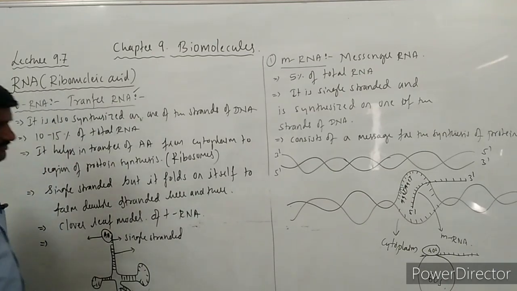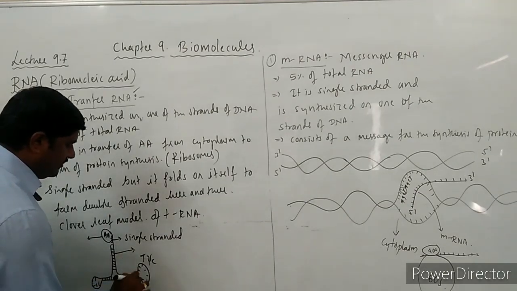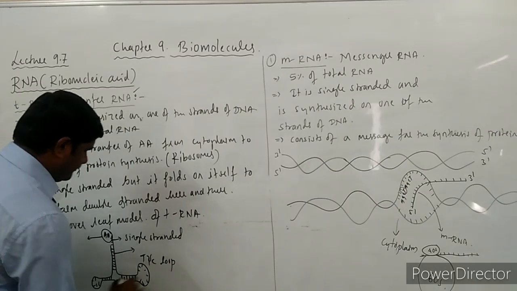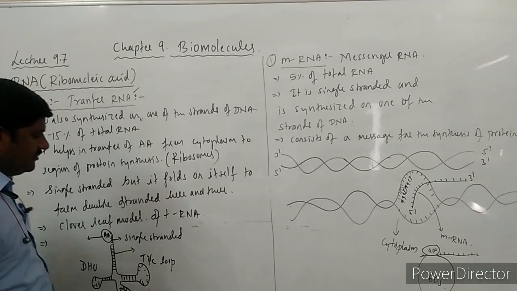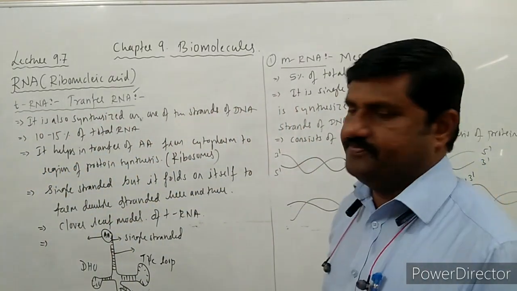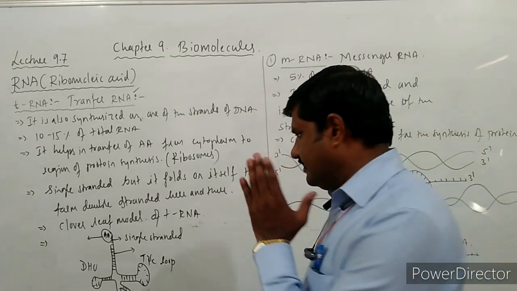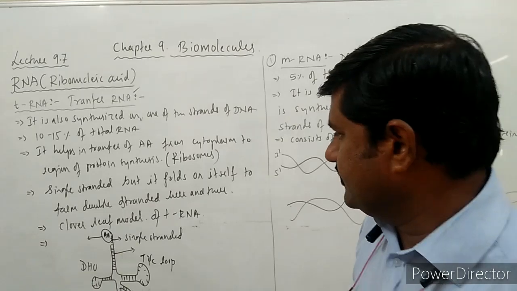This is called the T-psi-C loop, and this is called the DHU loop. Like this, we come across all these structures in a tRNA. So this is about the tRNA, which helps in carrying the amino acids.